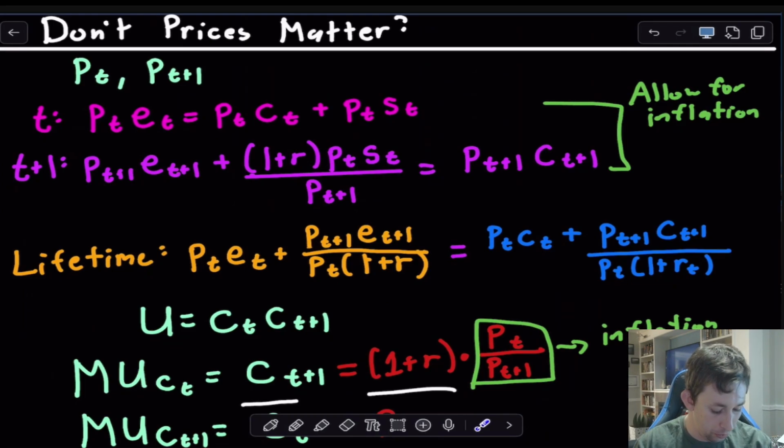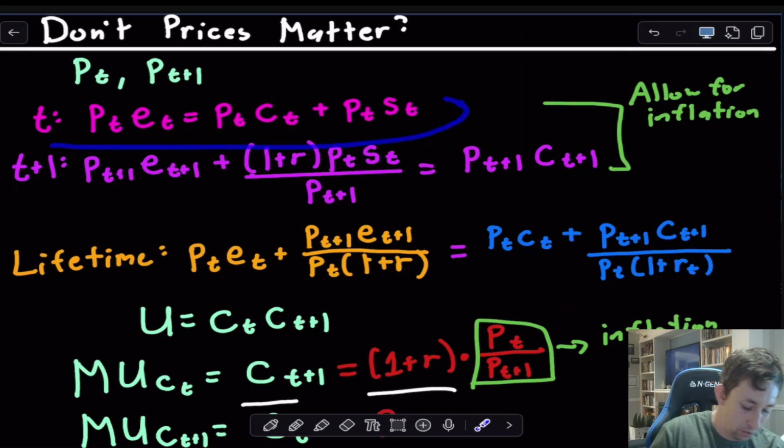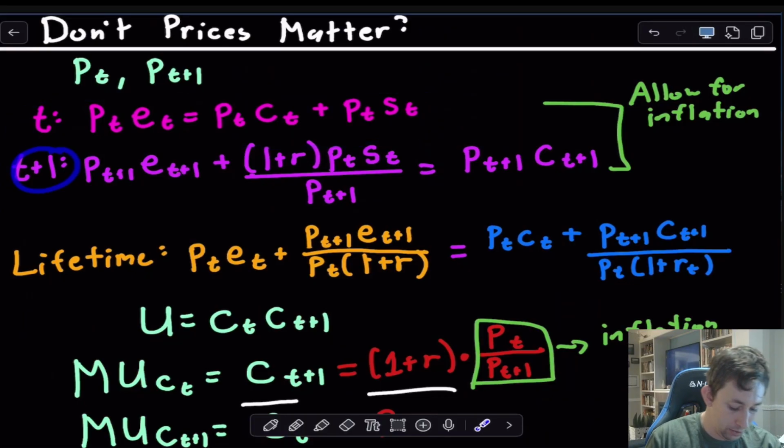So just to show you that prices don't actually matter, suppose we have prices. Suppose the price of the coconut in period T is PT, and the price of the coconut tomorrow is PT+1. I can rewrite the period T budget constraint using savings, and I can also rewrite the T+1 budget constraint, again using these prices. Now, where it gets tricky is when I think about the PT savings. Okay, well, I get 1+R, but now I need to divide it by PT+1.